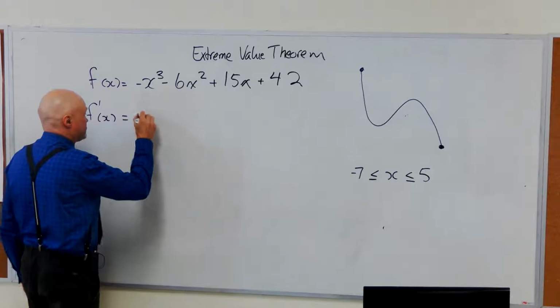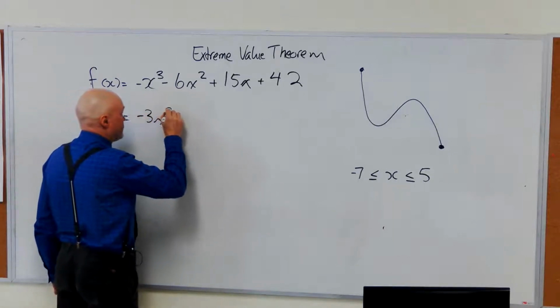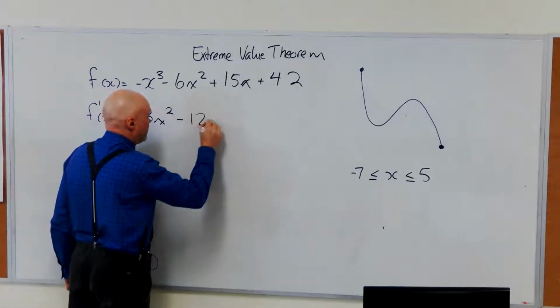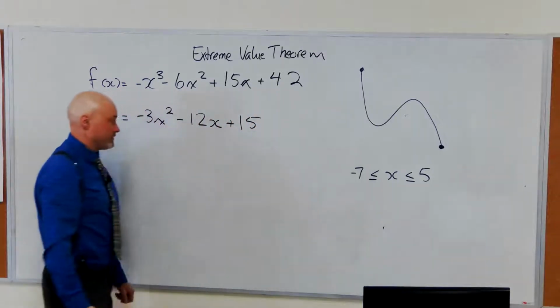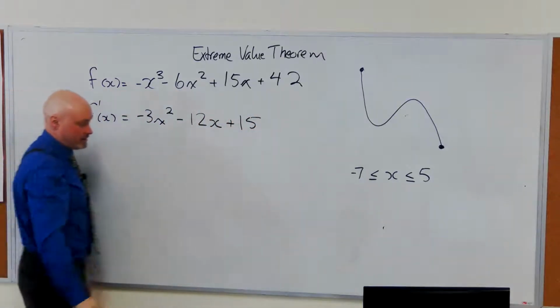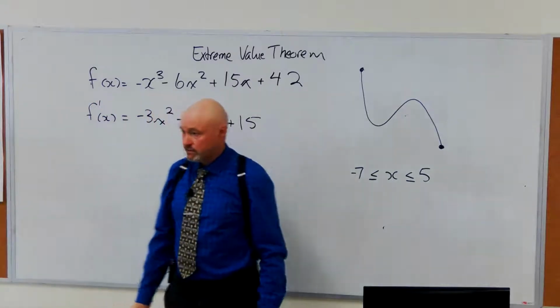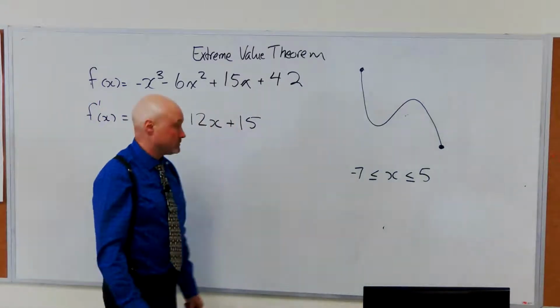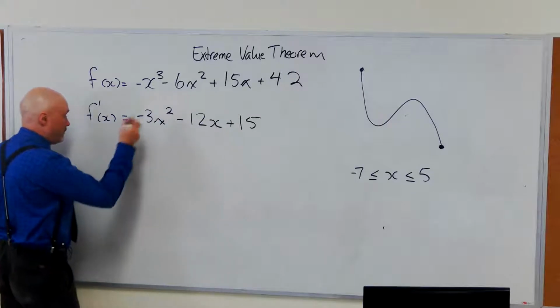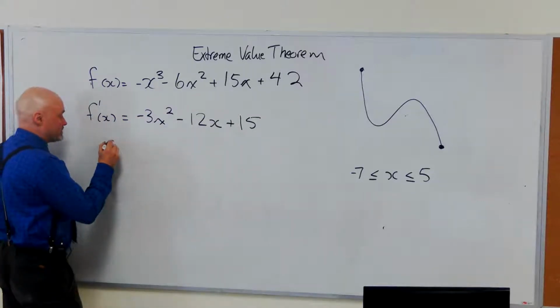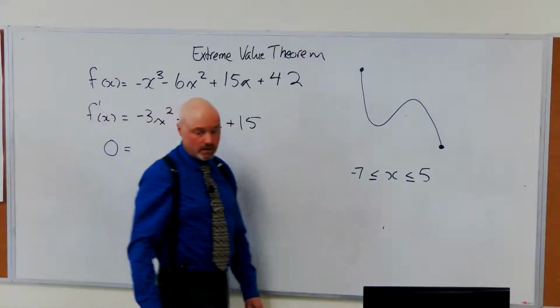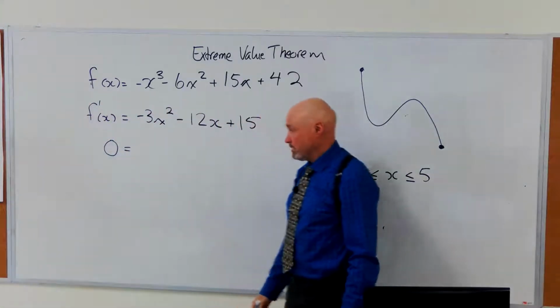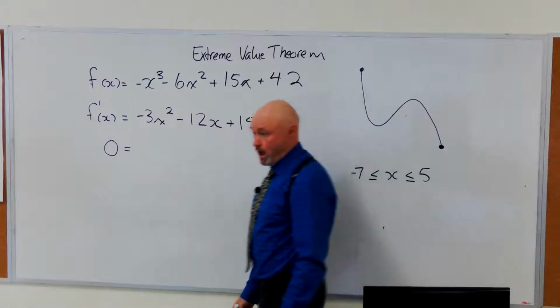So let's take the first derivative, -3x² minus 12x plus 15. There's my derivative. Continuous everywhere. I don't have to worry about any weird cusps or goofy stuff going on. Okay. We want to know where this thing is equal to 0 because it's defined everywhere. So we've looked after that part. We want to know where this is equal to 0. What do we need to do?